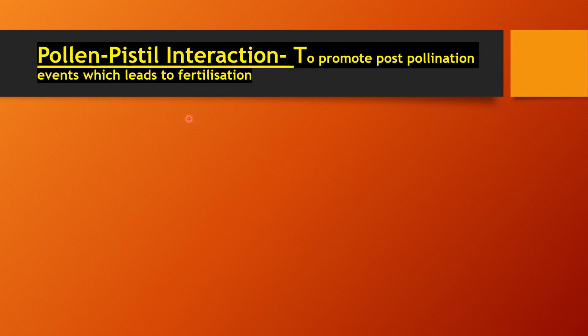If the compatible pollen falls on the pistil, the pistil accepts the pollen and this leads to post-pollination changes. And if the incompatible pollen falls on the pistil, the pistil rejects the pollen and prevents pollen germination and growth of the pollen tube. And this whole process is due to the chemical component of the pollen interacting with the pistil, which we have studied in class 10, that is the chemotropic type of movement.